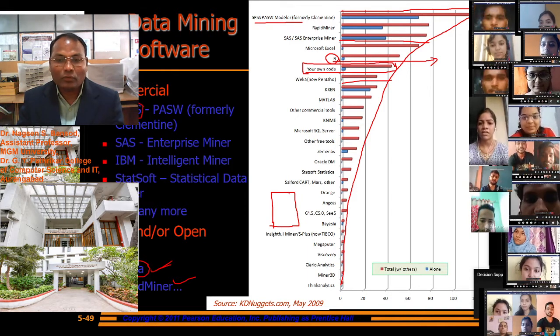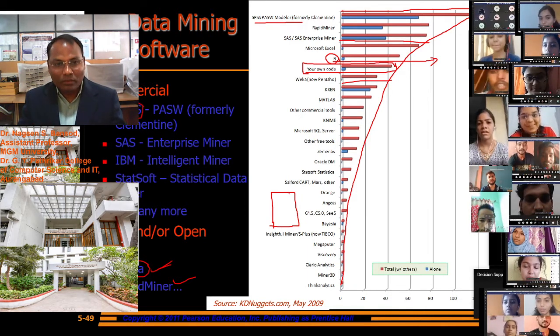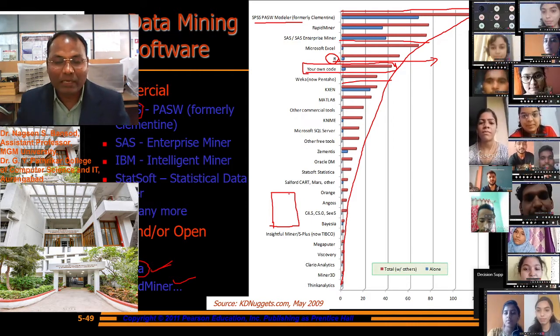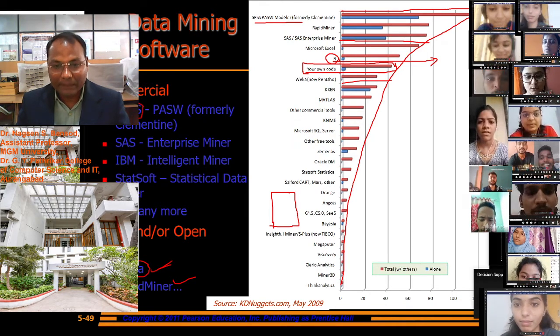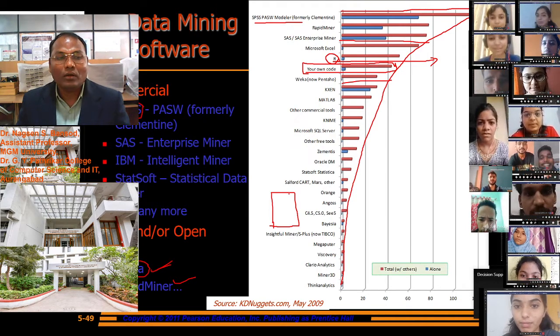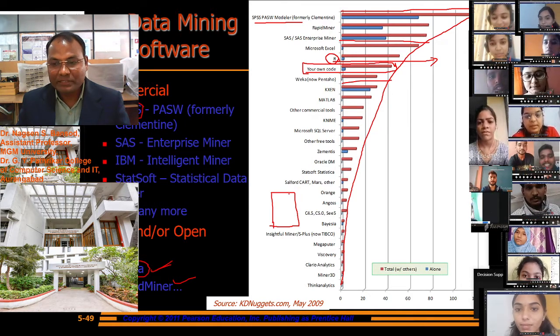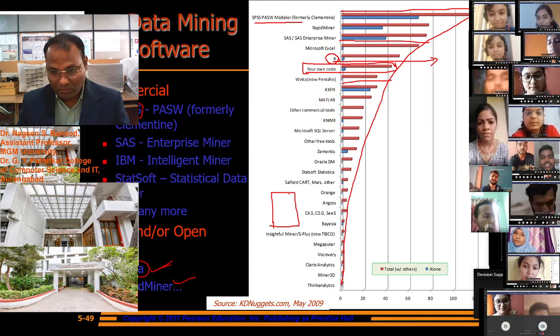To do that, we have to use multiple software and multiple algorithms to do better analysis and get better output, better predictions about weather forecasting, rain, or business profit, business losses, and all.